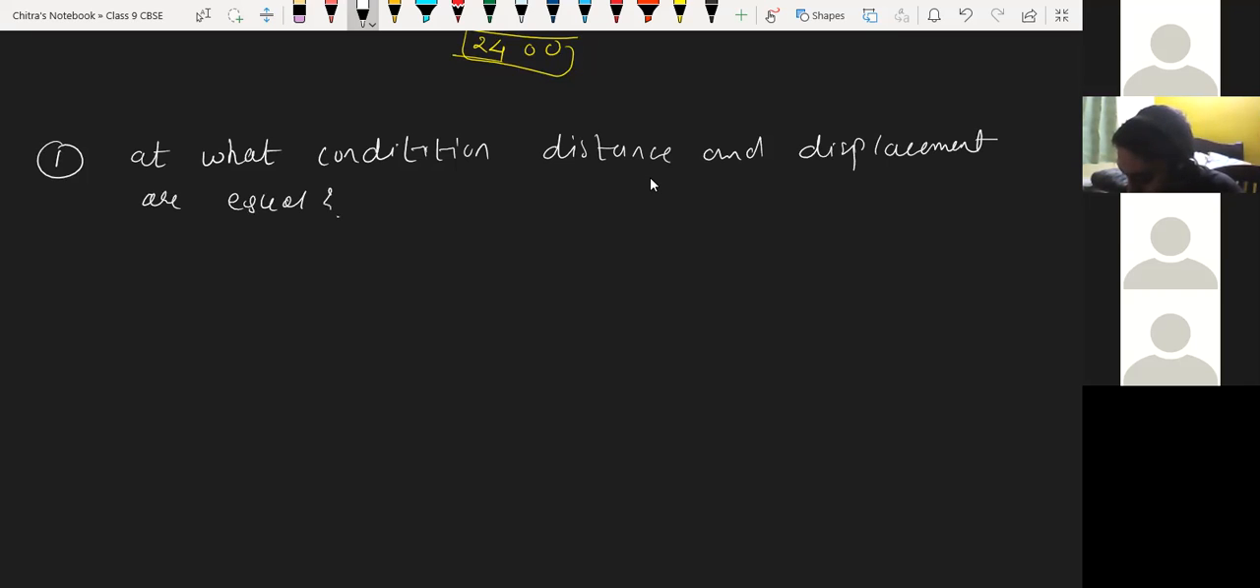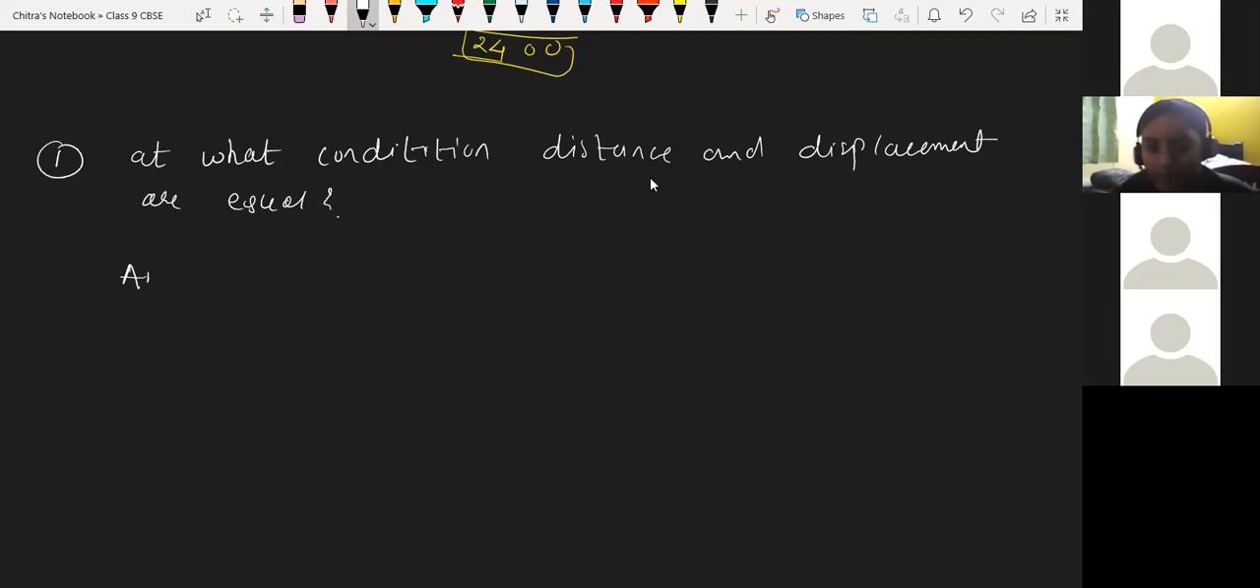Who is going to answer that? At what condition are distance and displacement equal? Distance and displacement are equal when it's a straight line, sir. If the distance is equal to 90 meters and it stops at 90 meters instead of coming back or taking any detours, then the displacement will also be from that area to the final destination.